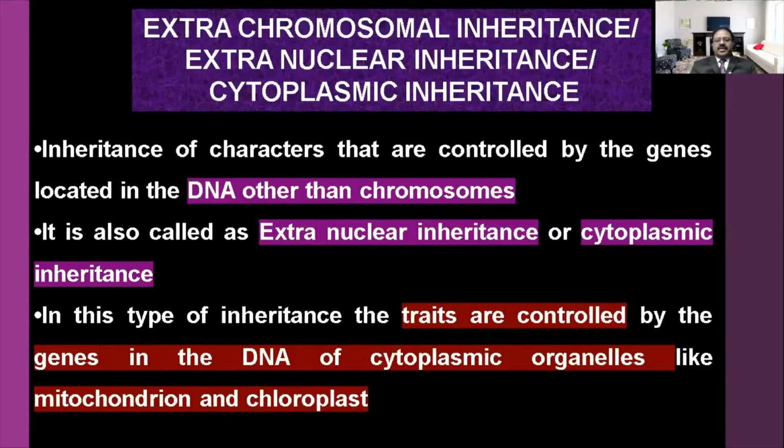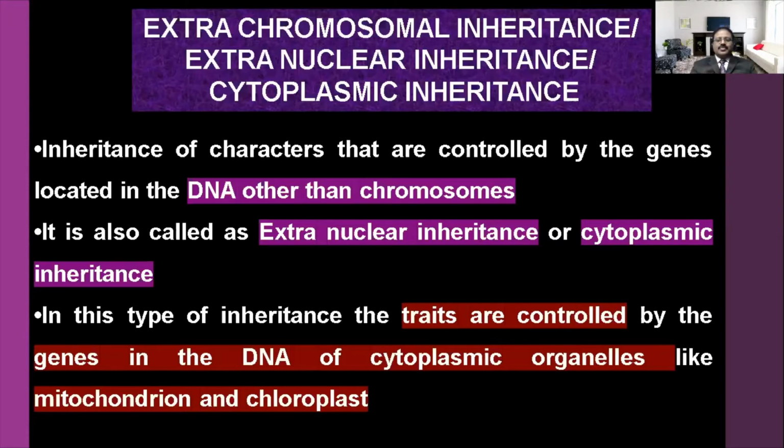They are not present in the nucleus. So they are called extra nuclear inheritance. So the first one is extra chromosomal inheritance. They are also called extra nuclear inheritance because they are present outside the nucleus.